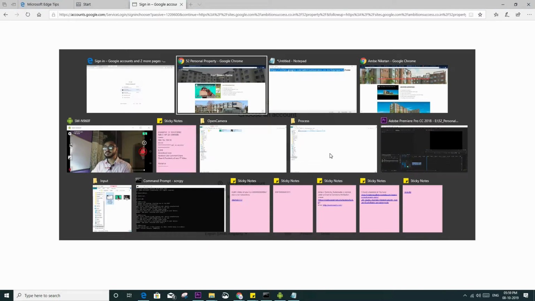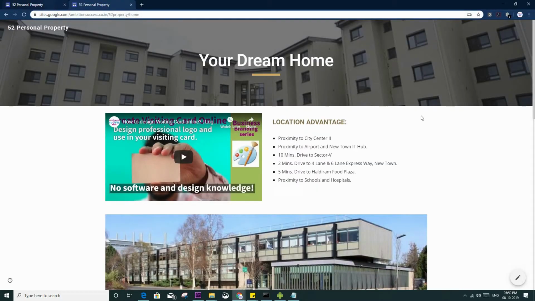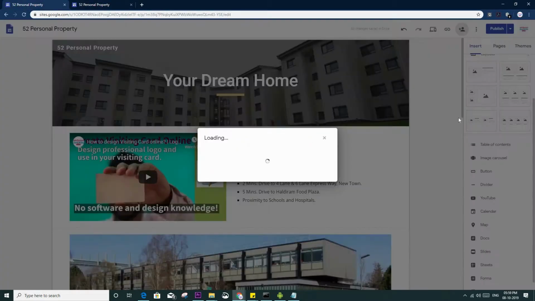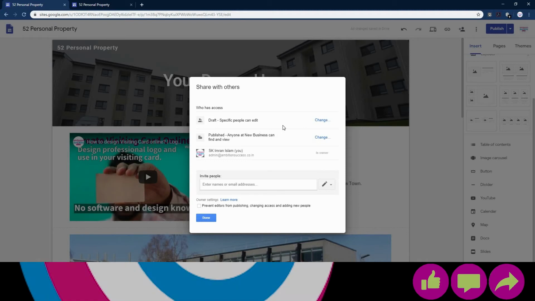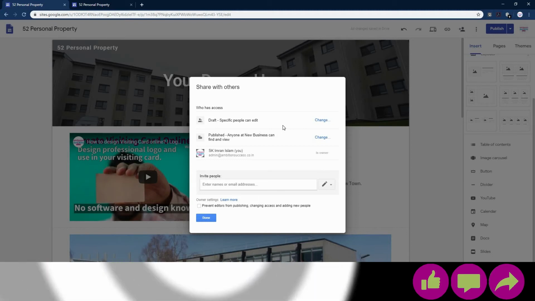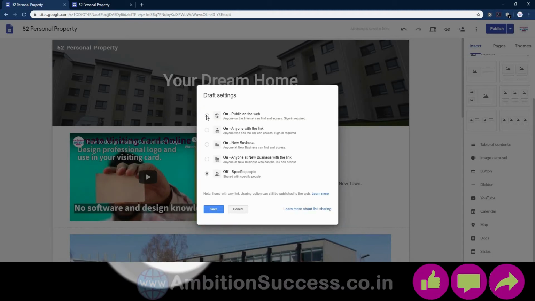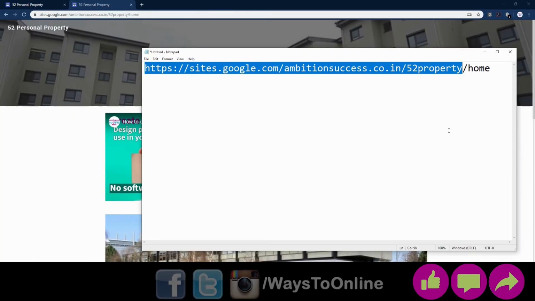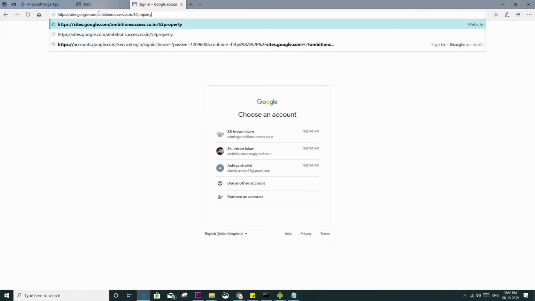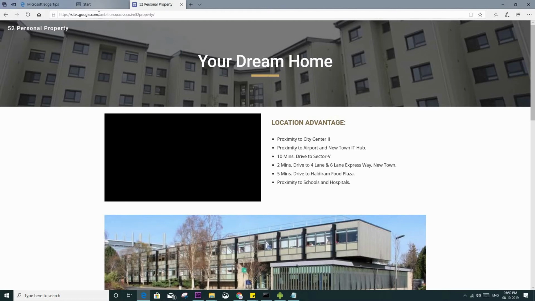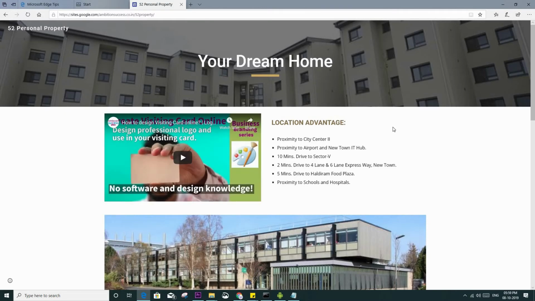I have to do one thing which I forgot to tell, and that is this publish setting. See, only I can view it, and with people whom I have shared, they can view it. So let's change it to public. So if I copy here and open a browser, let me try one more time, and voila, it's open. You can see this.